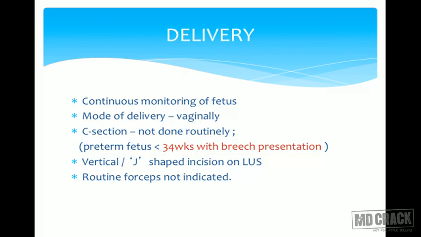In that case, when we have to deliver the aftercoming head in breech, that will lead to intraventricular hemorrhage. So we want to avoid that compression and sudden decompression of the aftercoming head, and thus we would like to deliver that baby by C-section for better prognosis. Usually the lower segment is not formed at this gestational age, so we have to take either a vertical or J-shaped incision on the lower uterine segment. Routinely forceps are not indicated, but wherever indicated they can be used as they avoid compression of the fetal head.